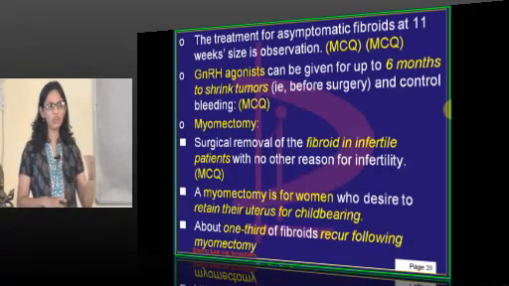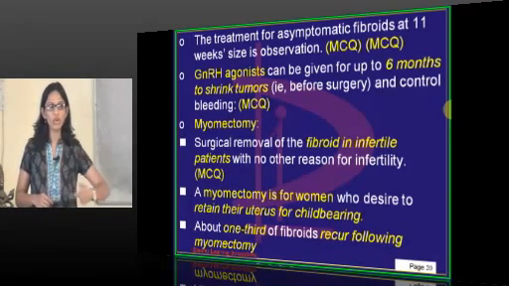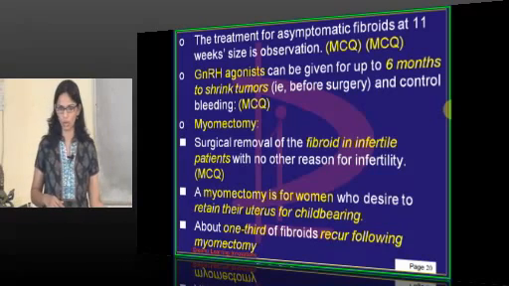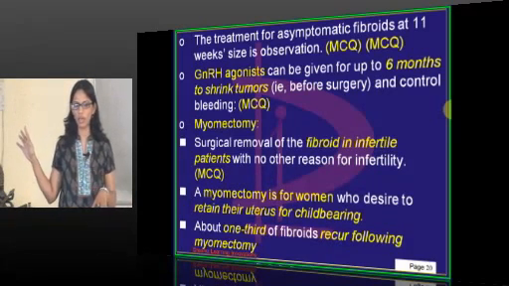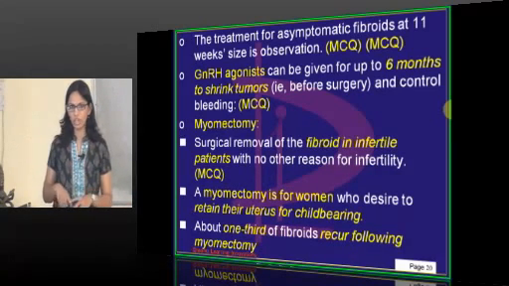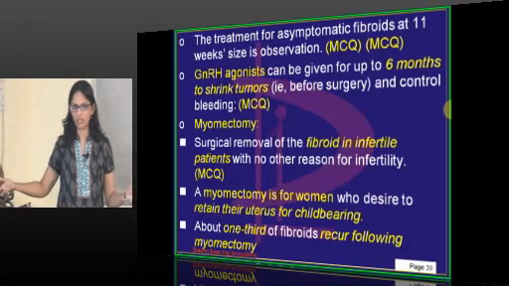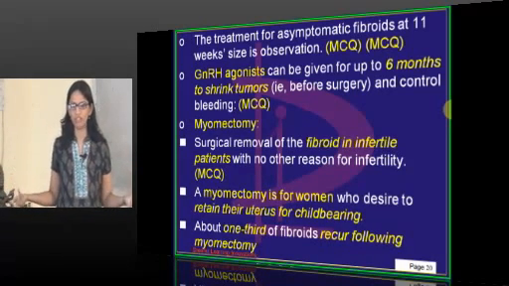In that case, if it is for an infertility patient, then we have to see whether other causes of infertility have been ruled out. It should not be that she is having genital TB with a fibroid, where removing the fibroid is not going to help her fertility. Obviously, the genital TB is hampering the motility of the fallopian tubes and the ovarian function.